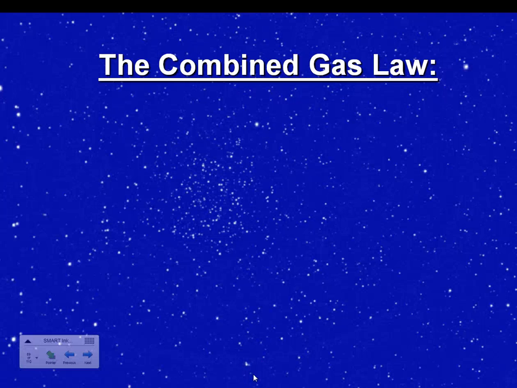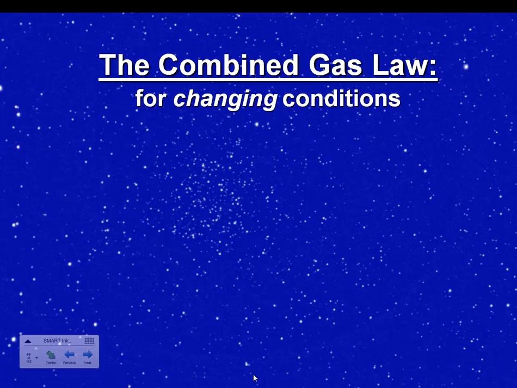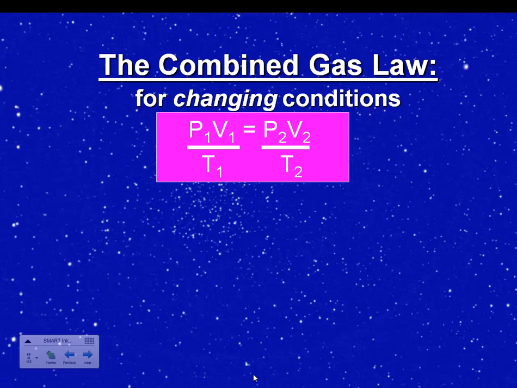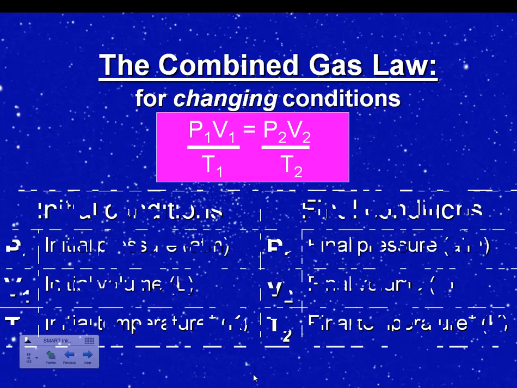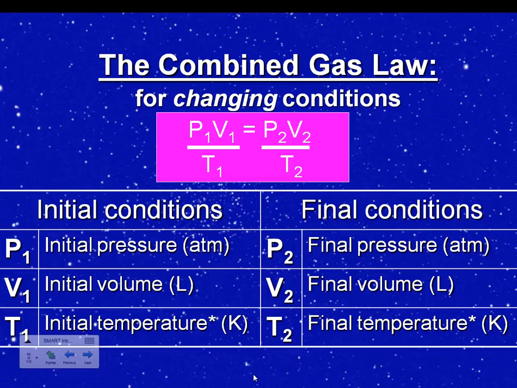Okay, so now what we want to do is solve problems involving changing conditions for a gas. And really we can do that by putting all the variables together in what is referred to as the combined gas law. So simply stated, the combined gas law says that P1 V1 over T1 is equal to P2 V2 over T2, whereas P1, V1, and T1 are the initial pressure, volume, and temperature of the gas, and then P2, V2, and T2 are the final pressure, volume, and temperature of the gas.